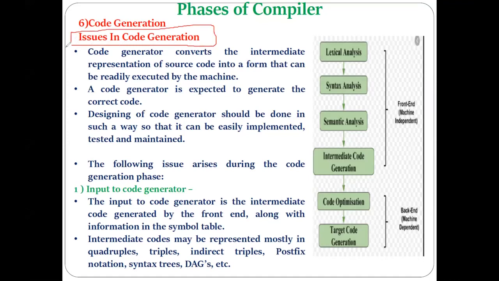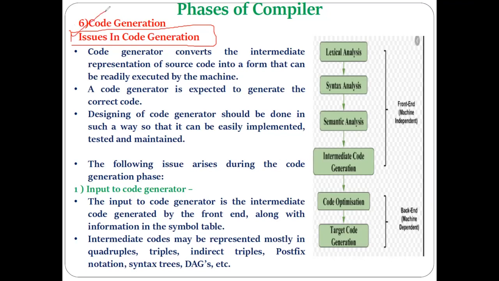Issues in code generation means the requirements from the code generator: what kind of code has to be generated by the code generator phase, what kind of input it requires, how it utilizes registers and memory, and what the order of evaluation of the different instructions will be. So these different things come under the issues in code generation.